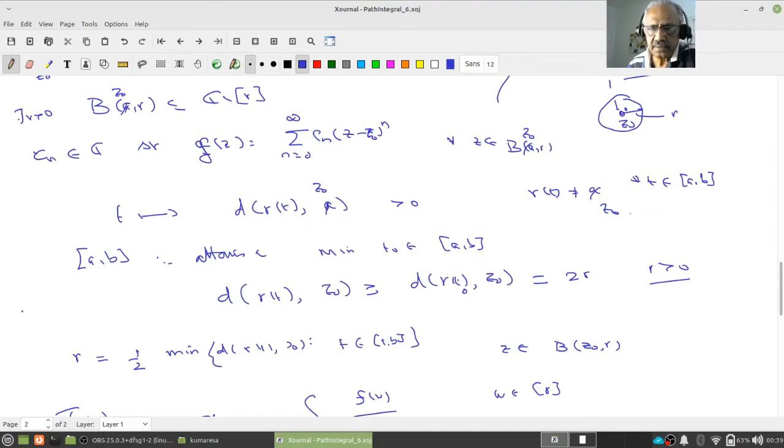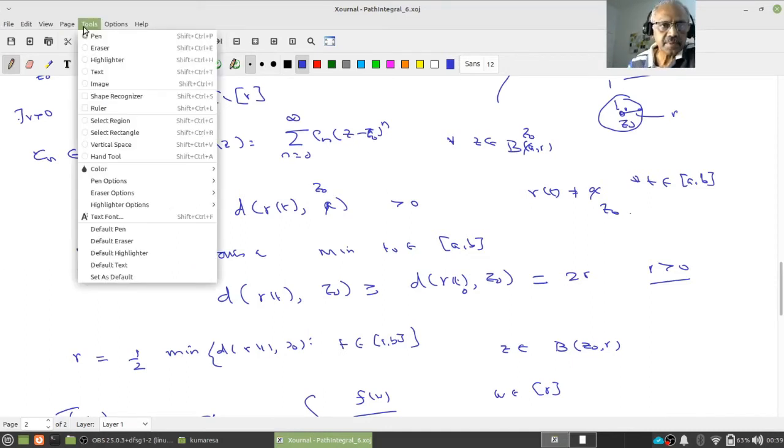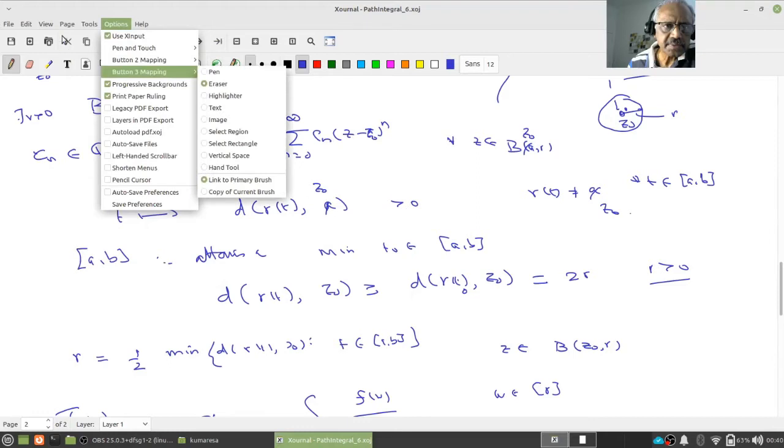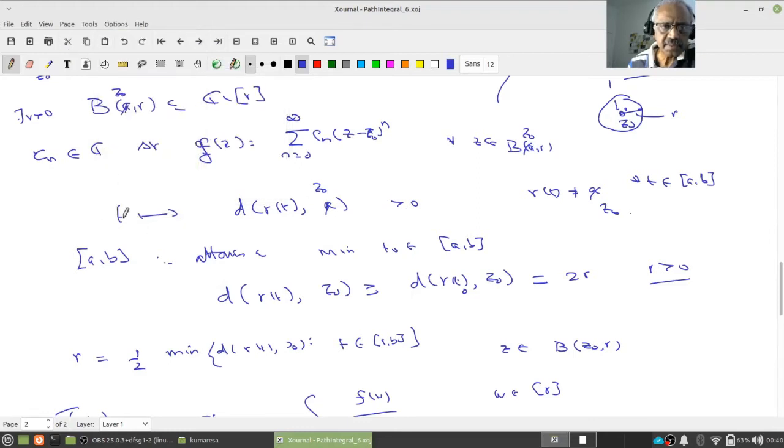Where is the cursor? Maybe I should check. Let me, sorry, excuse me, I'll just make a pen options, very thick eraser, highlight. There is something where I can do options. Pencil cursor, yeah, yeah, this will make my life easy.